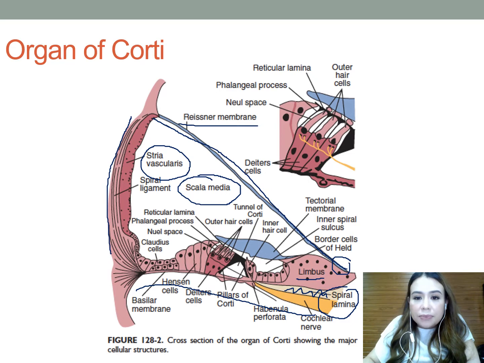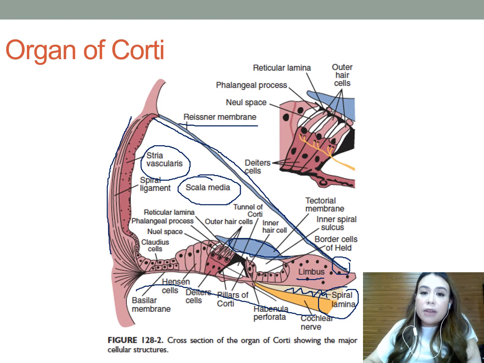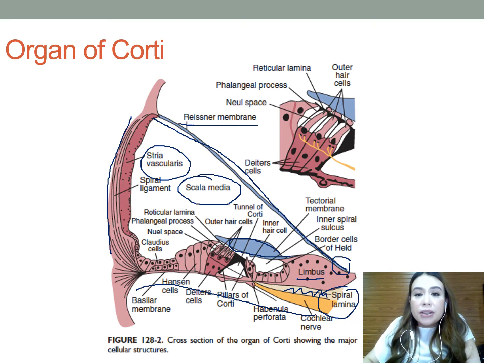This is your tectorial membrane. The tectorial membrane is a compliant gelatinous structure composed primarily of collagen II fibers, and it serves as a mass load that moves similar to a rubber band. Lateral to the spiral limbus is the inner spiral sulcus, which is lined with border cells of Hensen. One row of inner hair cells is present, and the cell bodies are surrounded by supporting cells called your phalangeal cells. Here, this is your inner hair cell.